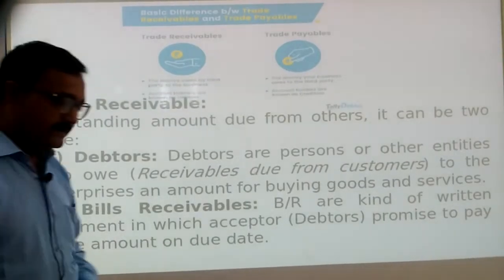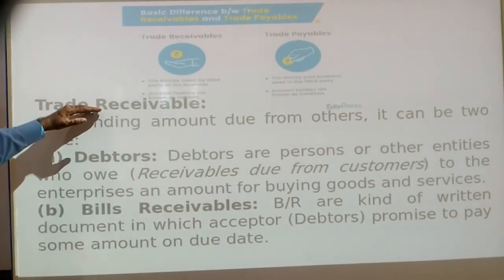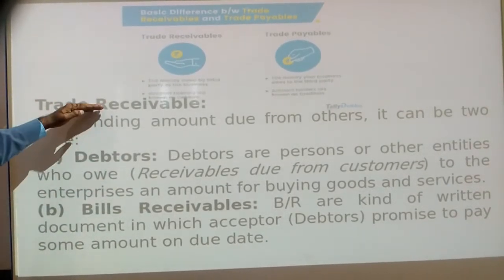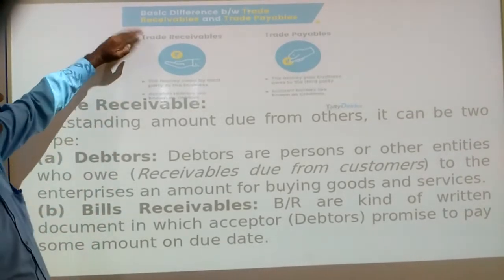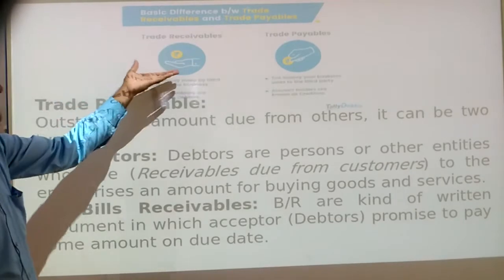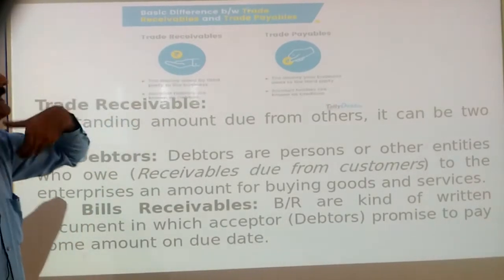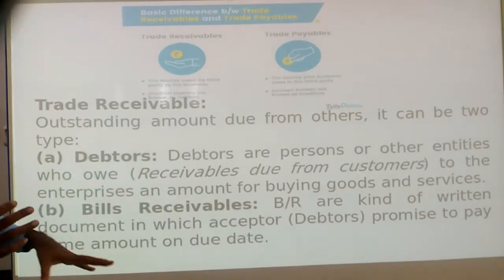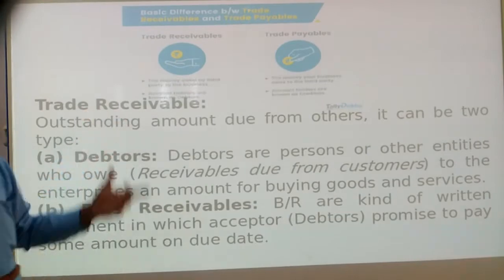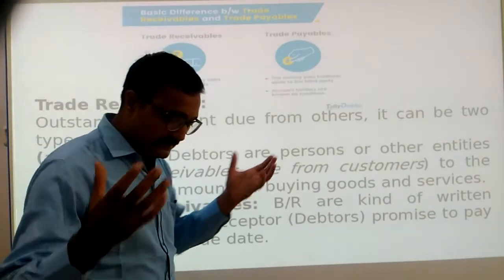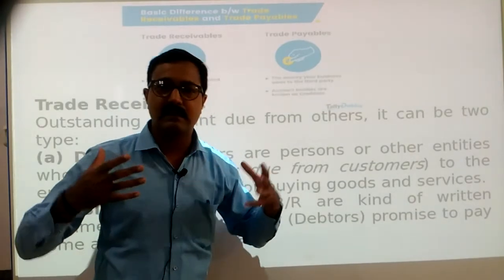Then after that we have to discuss a very important topic, that is, trade receivables. Under trade receivables, we will discuss debtors and bills receivable. As you can see in the image, trade receivables means we have to receive money, the money owed by a third party to the business. To understand this term, just imagine that you are a business owner, that you belong to the business class.